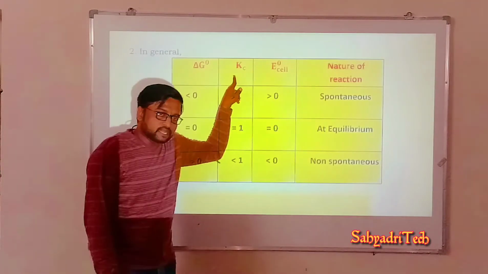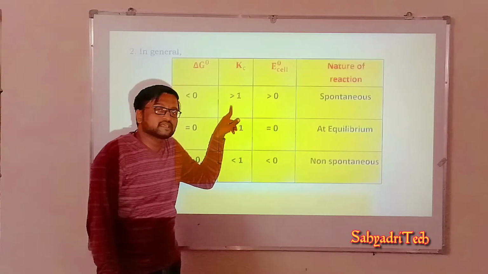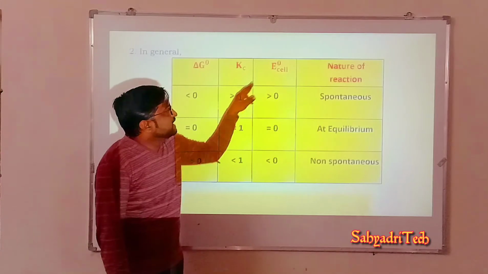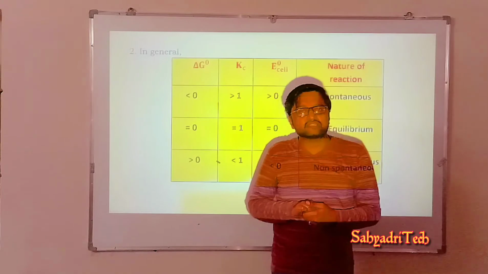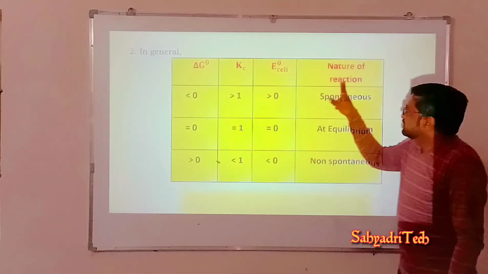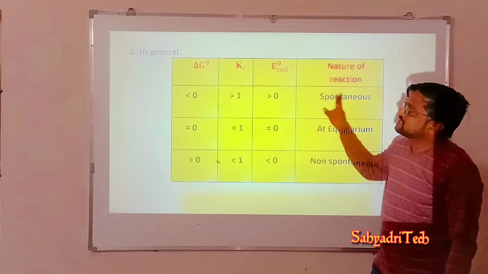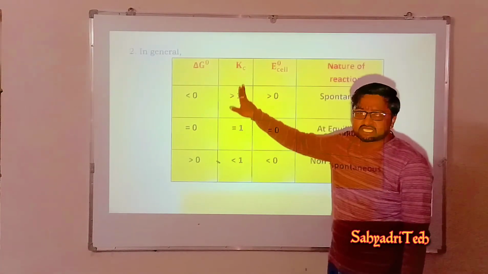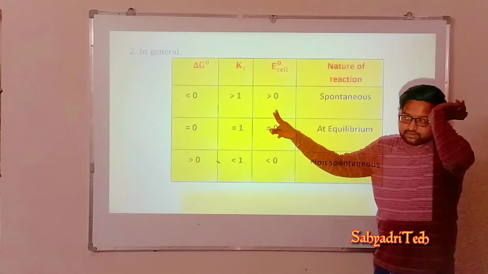Then regarding the equilibrium constant, for such spontaneous reactions it will always be greater than 1. And regarding the standard cell potential, it will always be greater than 0, it means it is always positive. So if the reaction is to be spontaneous, delta G naught must be negative, Kc must be greater than 1, and E naught cell must be positive, greater than 0.